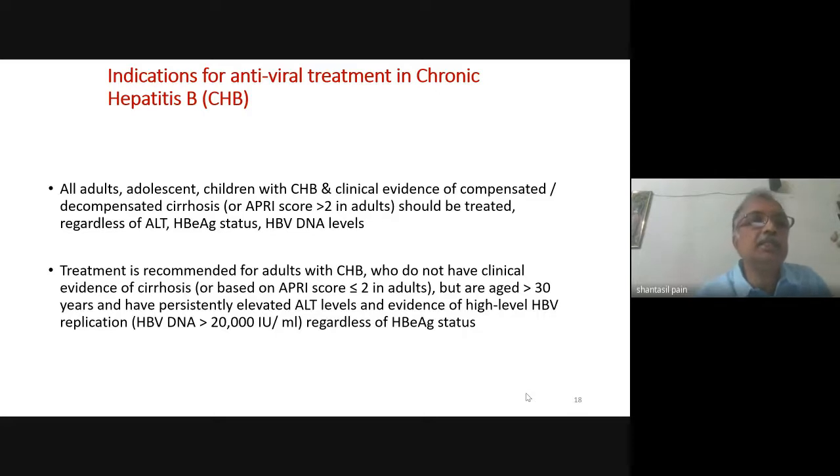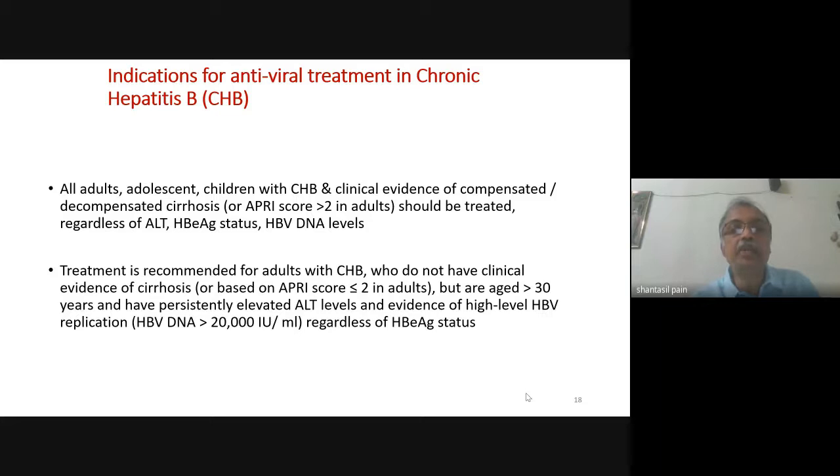To summarize, according to our National Hepatitis B Control Program, all adults, adolescents, and children with CHB with clinical evidence of compensated or decompensated cirrhosis, or APRI score greater than 2, should be treated regardless of ALT, hepatitis B e antigen status, or HBV DNA levels. That means if a chronic hepatitis B patient has cirrhosis, treat.